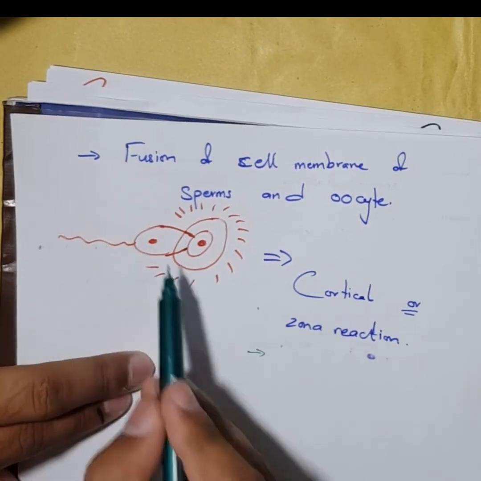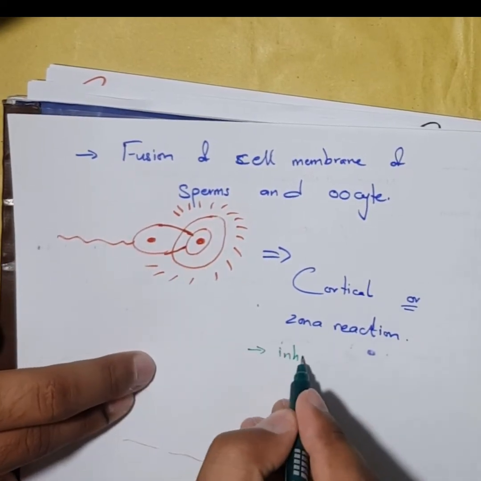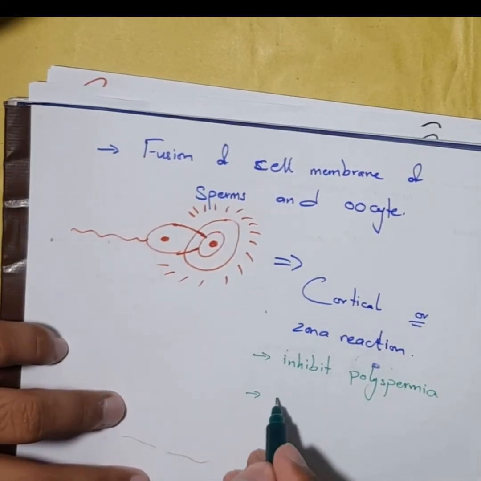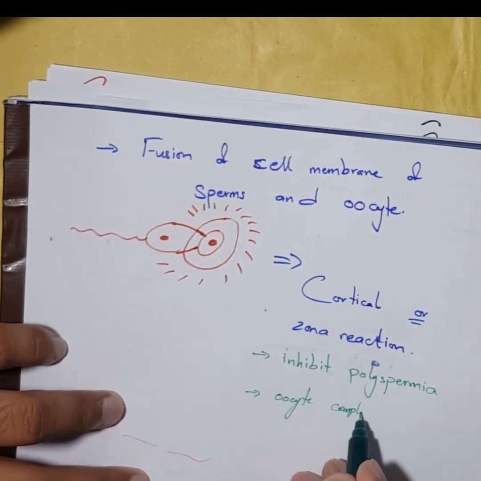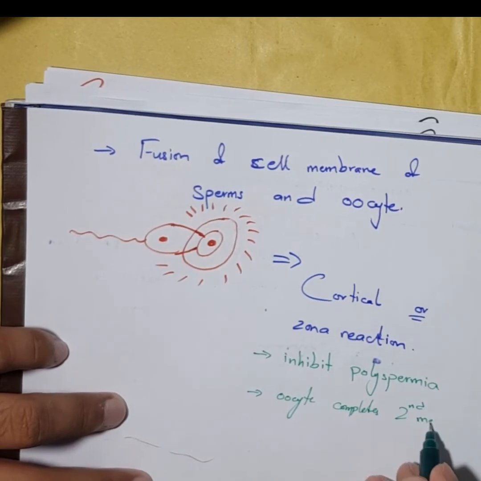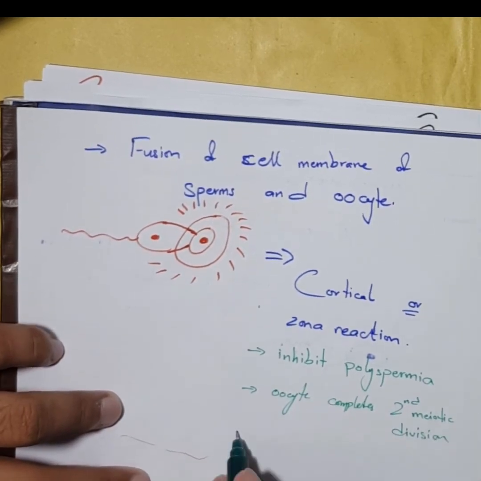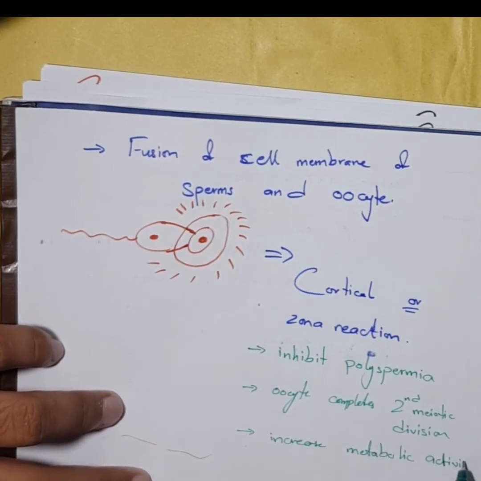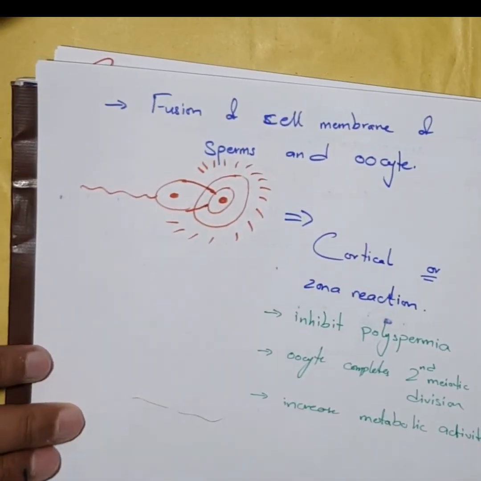As a result of this cortical or zona reaction, the oocyte makes itself impermeable for other incoming sperms. In this way, not more than one sperm can fertilize with a single oocyte. Also, the oocyte completes its second meiotic division, and there is also increase in metabolic activation of the oocyte.